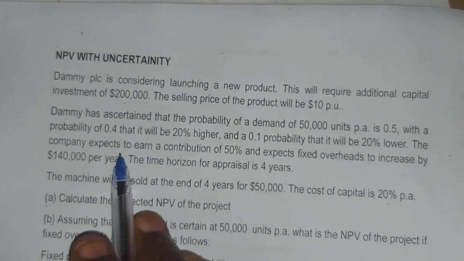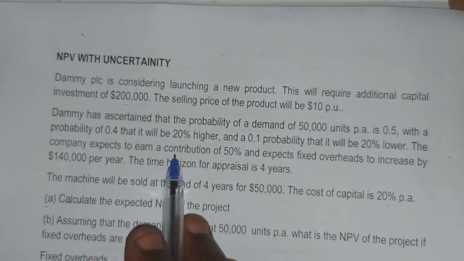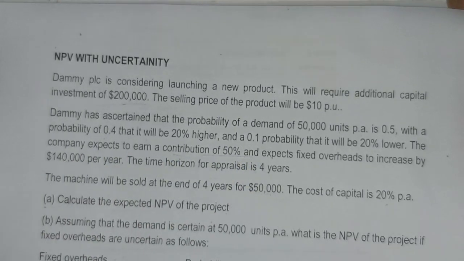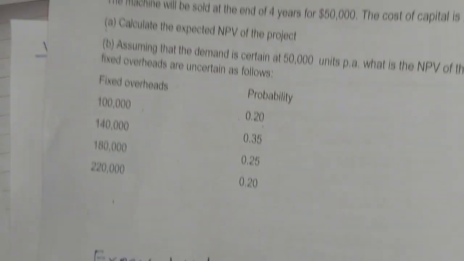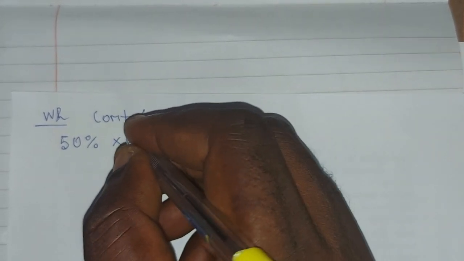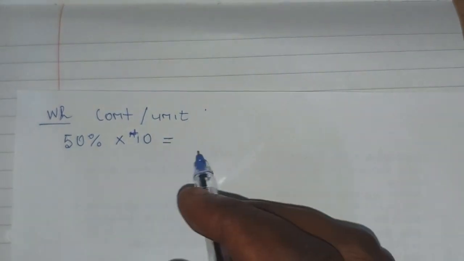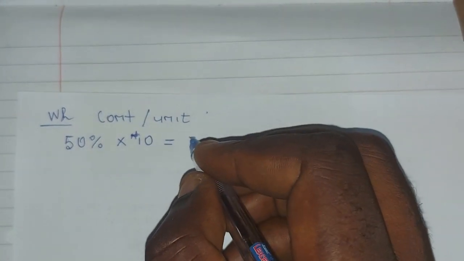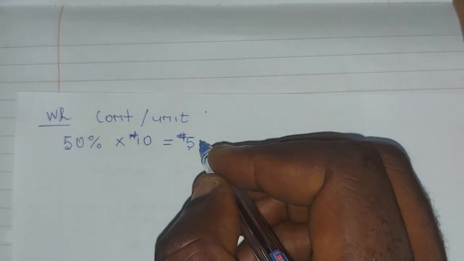They said the company expects to earn a contribution of 50%. So all we need to do is take 50% multiplied by 10 naira. That's the contribution, and that will give you 5 naira per unit.